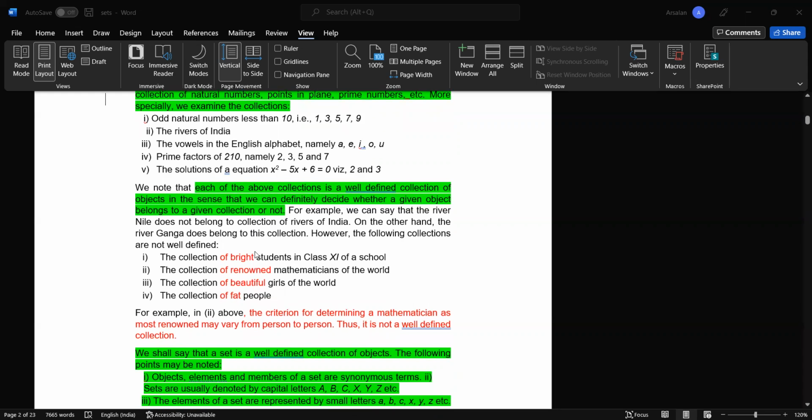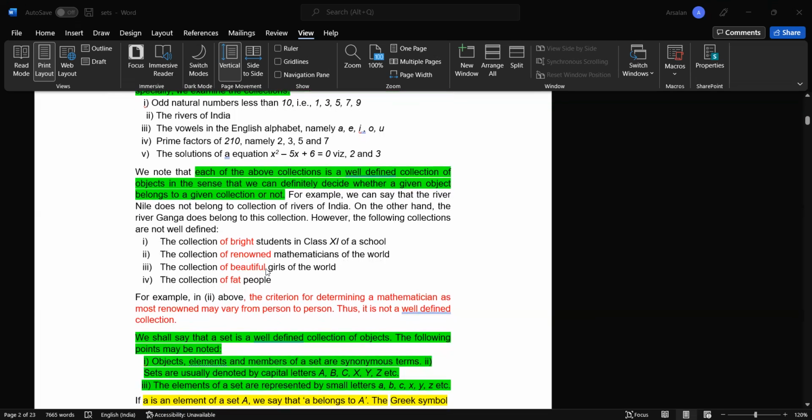These kinds of collection are not considered sets. For example, the collection of bright students in class 11 of a school, because the meaning of bright is not specific from person to person; it changes. The collection of renowned mathematicians of the world: for us Indians it can be some Indian mathematician, and for other countries' members it can be different. So these words have no specific meaning in particular.